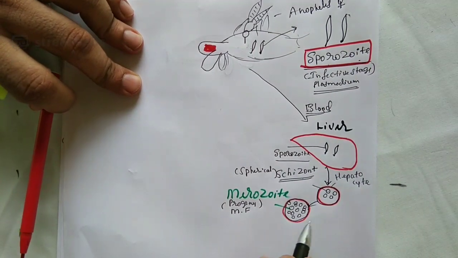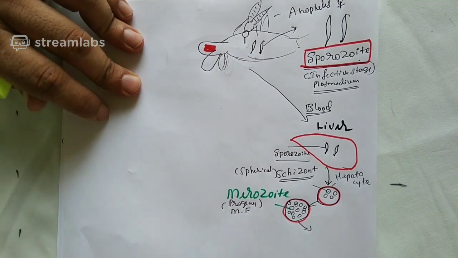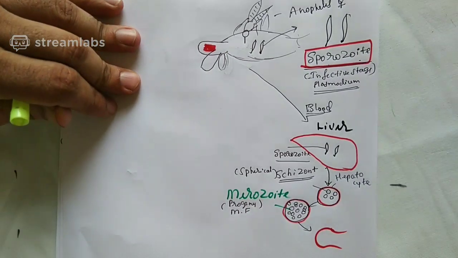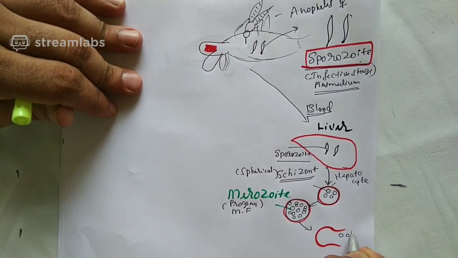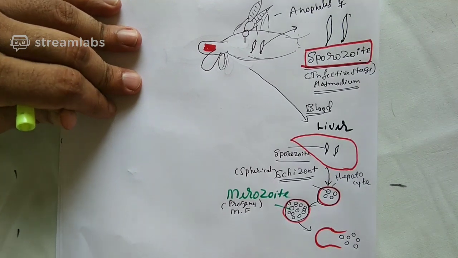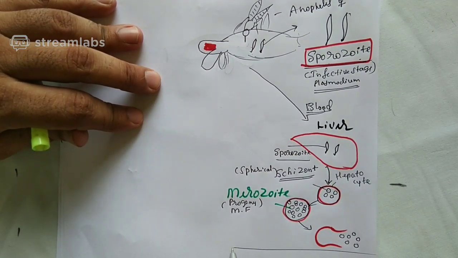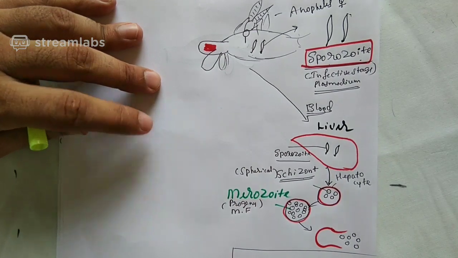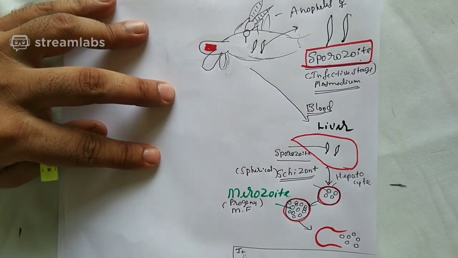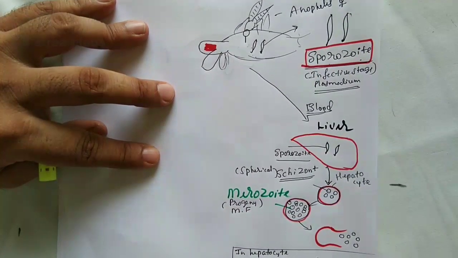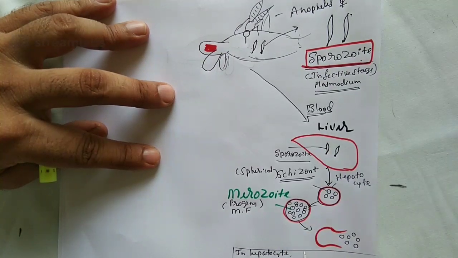As the number of merozoites increases, hepatocytes will burst and merozoites get released. So whatever event has occurred here, let us write it here. It is occurring in the liver, in hepatocytes, the cells of the liver. The plasmodium stage called sporozoite has become schizont.